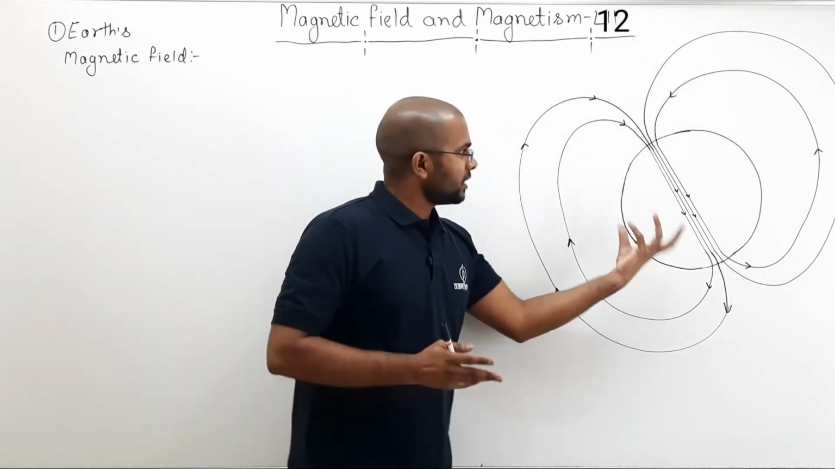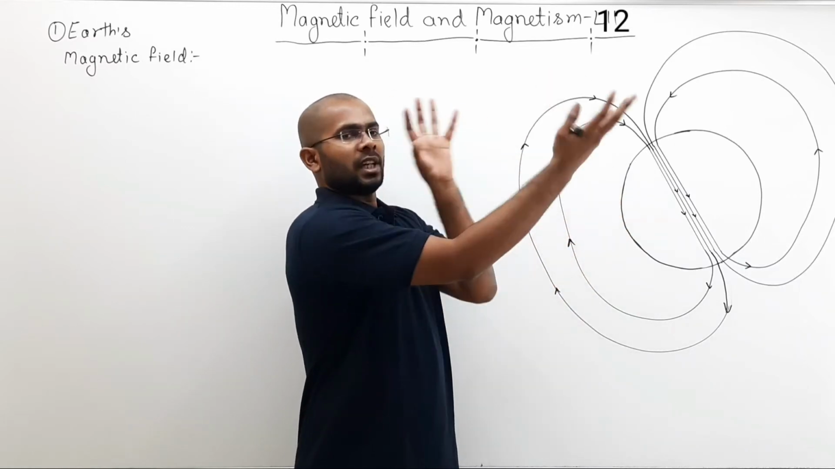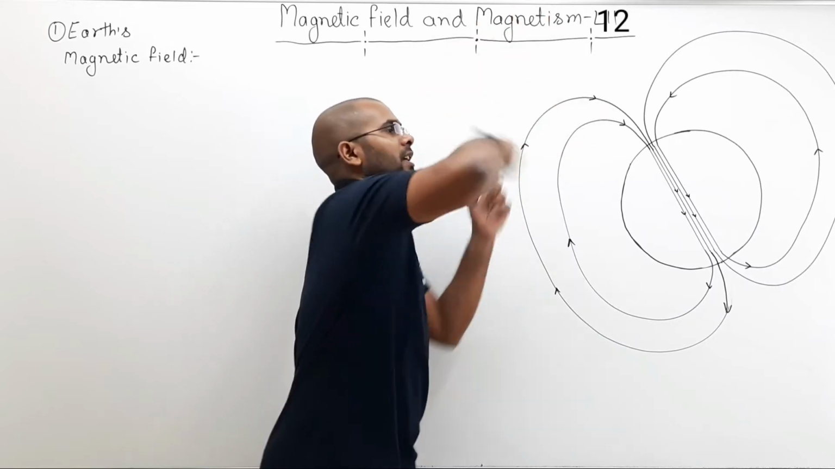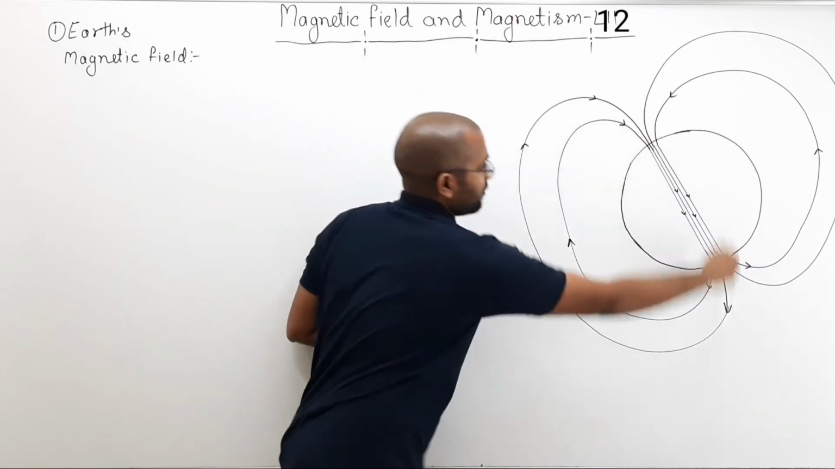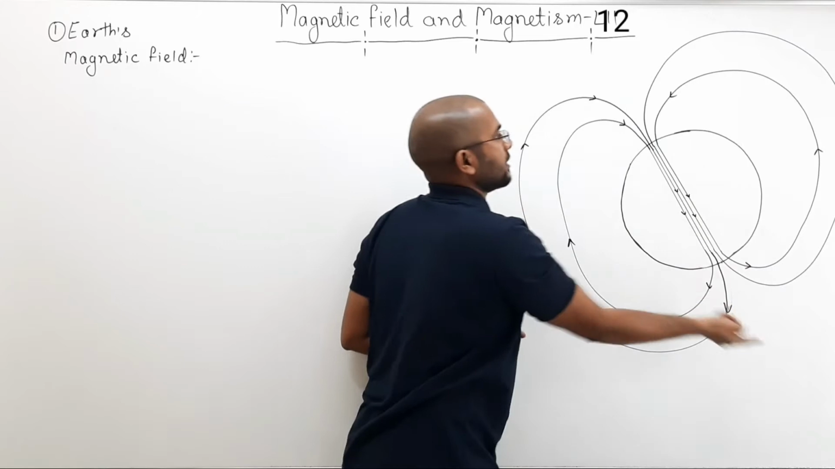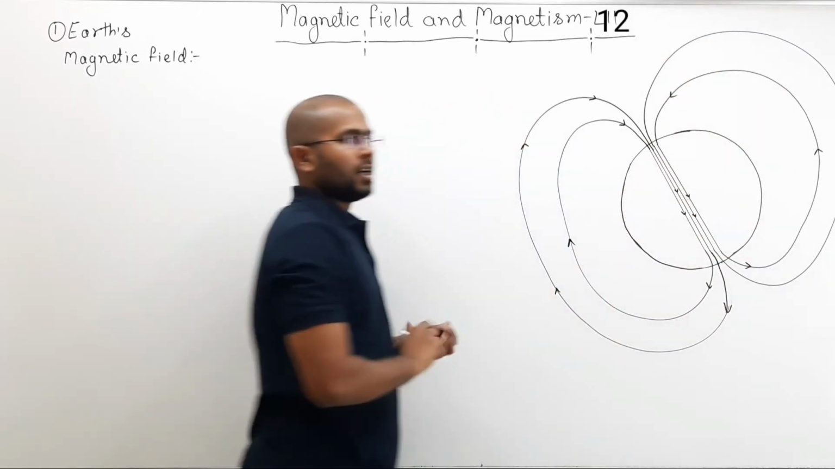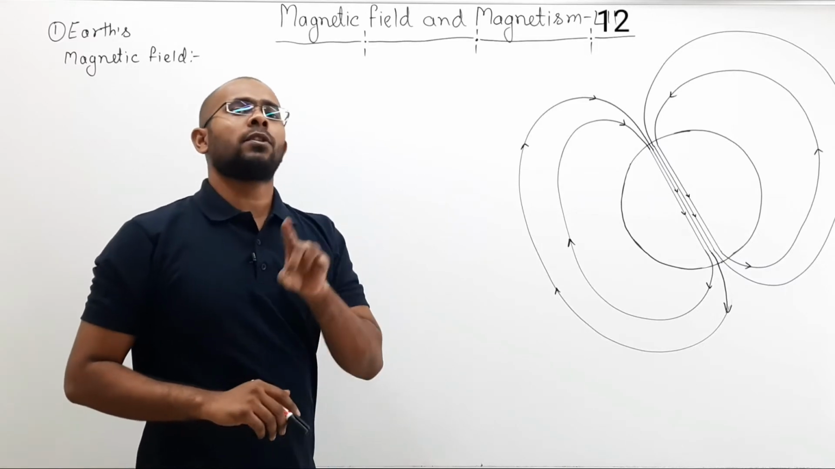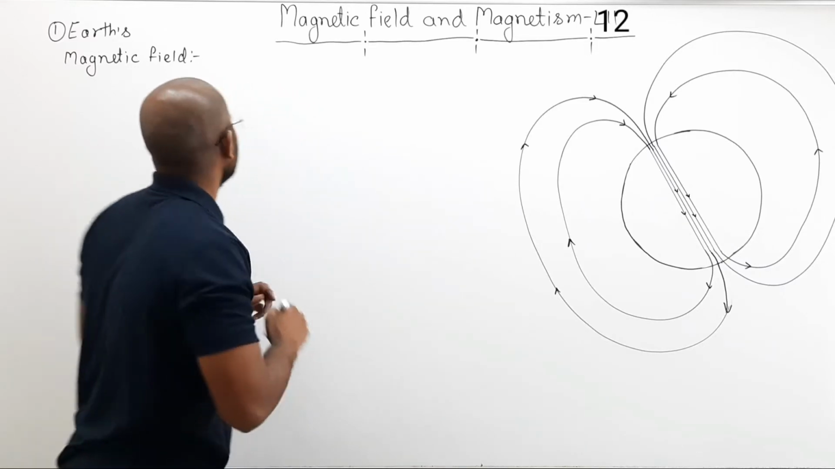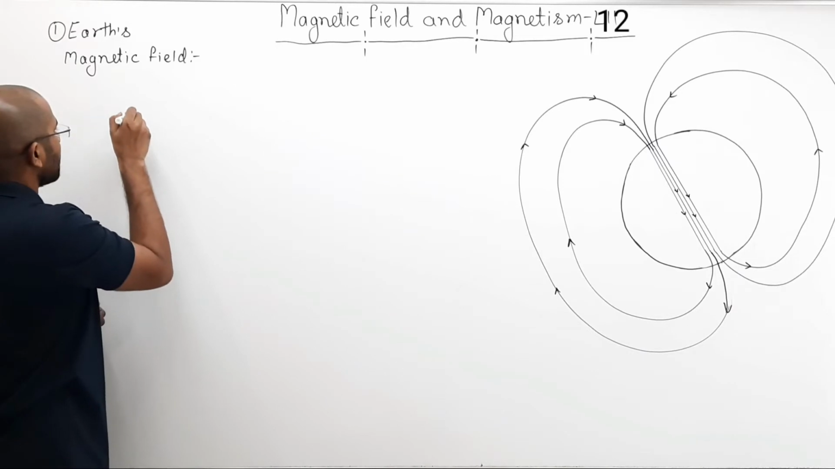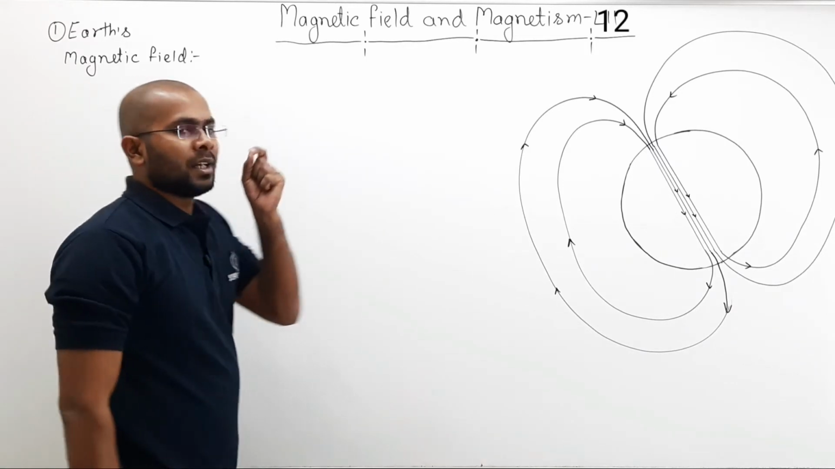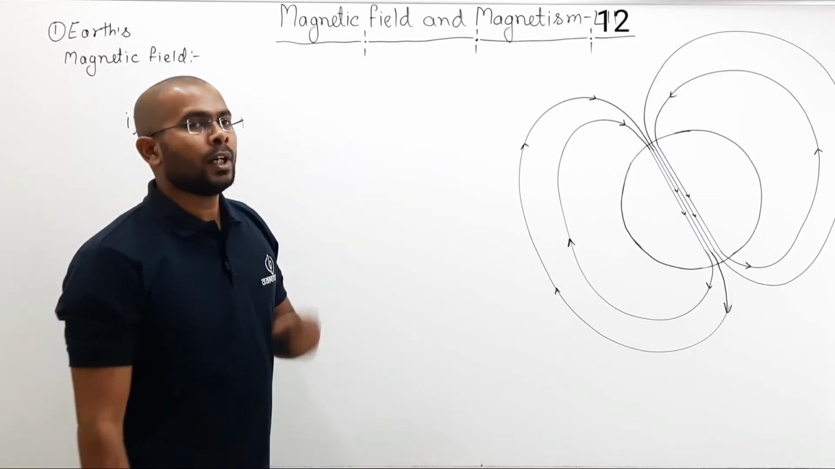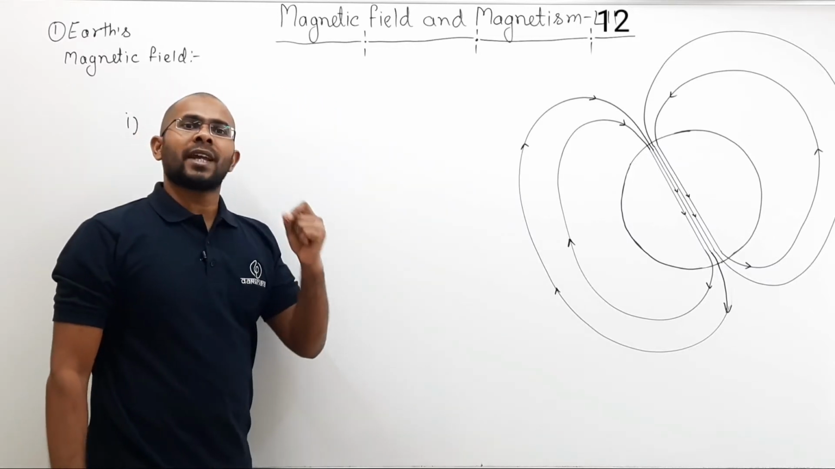This is a 2D picture, and if you see it in 3D, there will be the Earth and all around the Earth there will be magnetic field lines like this. Here like this, here like this, here like this. That's how you know which direction the magnetic field lines of Earth will be pointing. So the first thing you can note is that the north pole of a magnetic compass needle will point towards the direction of Earth's magnetic field.